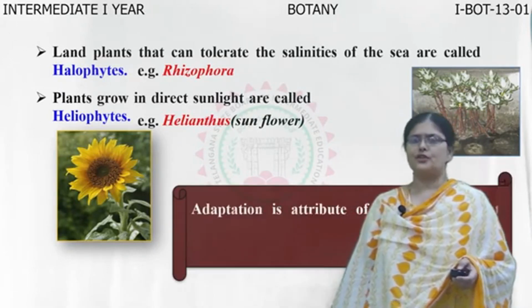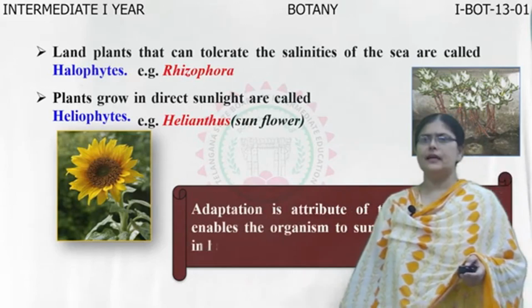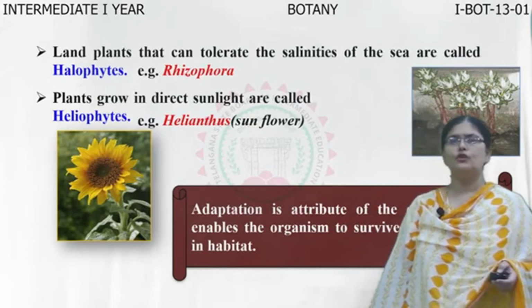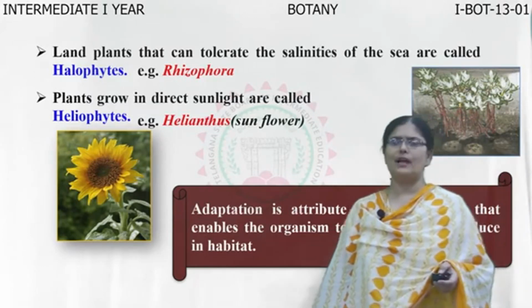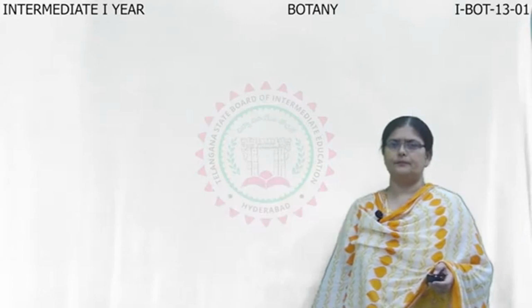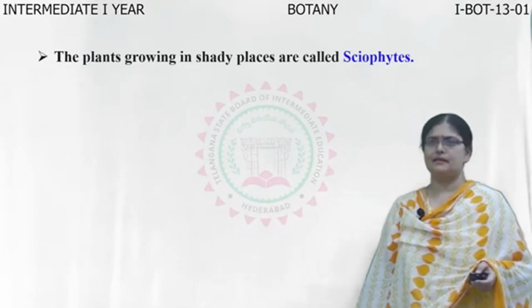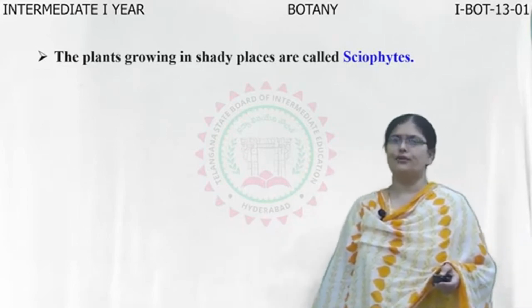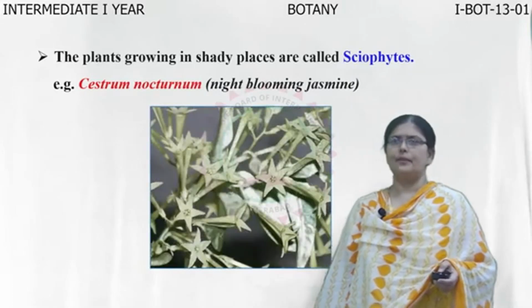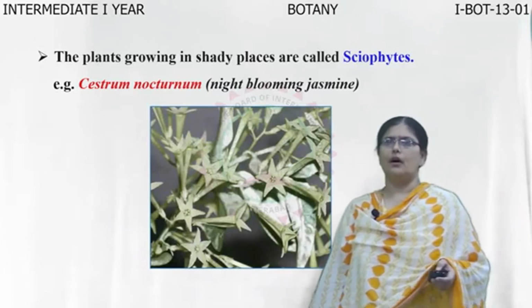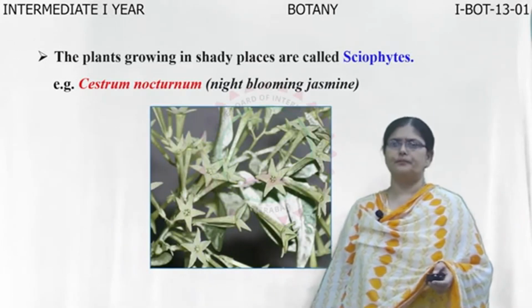So, adaptation, as we have already discussed, it is nothing but an attribute of the organism which will enable the organism to reproduce as well as survive in a particular habitat. Now, plants which grow in shady places, they are also called as sciophytes. Example is night blooming plant or night blooming jasmine plant called as Cestrum nocturnum.